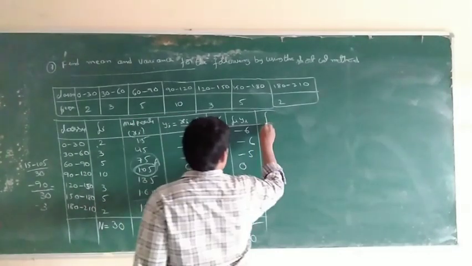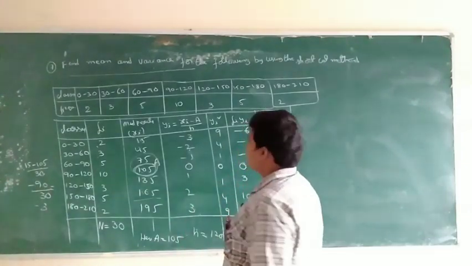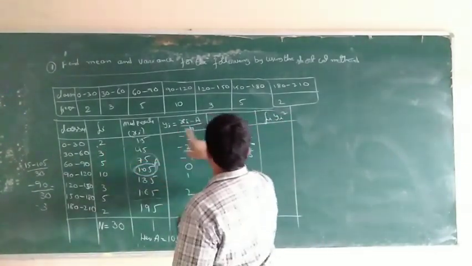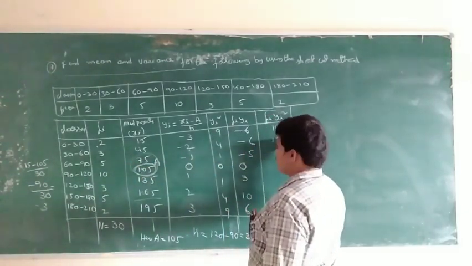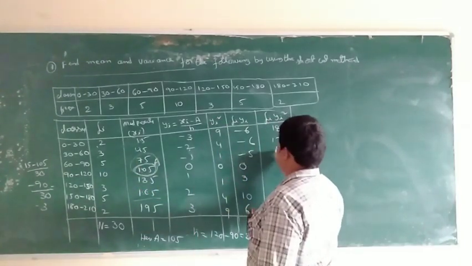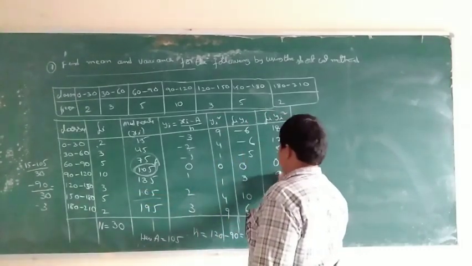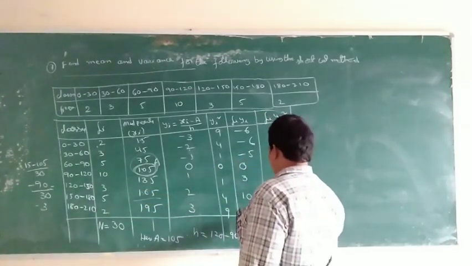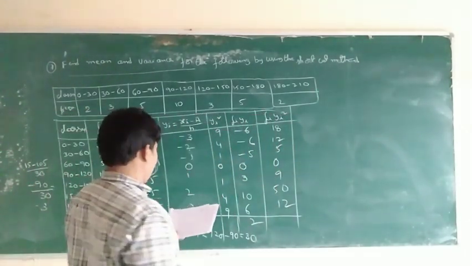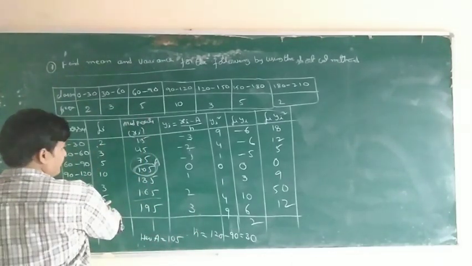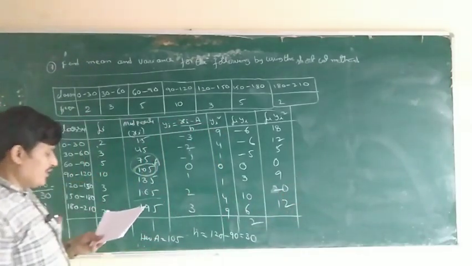Next, fi into yi square. 2 into 9, 18. 3 into 4, 12. 5 into 1, 5. 10 into yi square, 0, 0. 3 into 1, 3. 5 into 4, 20. 2 into 9, 18. So 18, 12, 5, 0, 3, 20, 18.